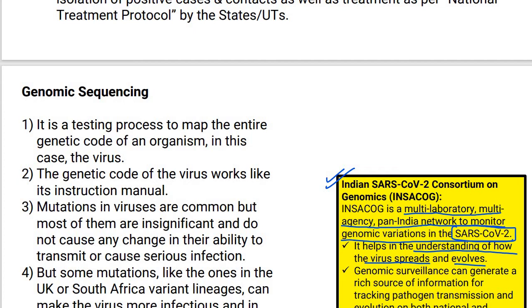And what is genomic sequencing? अब ये genomic sequencing क्या होता है? It's a testing process to map the entire genetic code of an organism, in this case the virus. वायरस का पूरा जेनेटिक कोड कहाँ से ओरिजिनेट हुआ, कैसे इवॉल्व हो रहा है, कैसे आगे स्प्रेड हो रहा है, उस पूरे प्रोसेस को टेस्ट करना हम बोलते हैं जेनोमिक सीक्वेंसिंग करना. जेनेटिक कोड ऑफ वायरस, it works like its instruction manual. जैसे कि आप रेफ्रिजरेटर खरीदते हो और अगर आप मोबाइल फोन परचेज करते हो, you get an instruction manual ना. If you purchase any electronic item, you get an instruction manual. So understand that as genetic code.